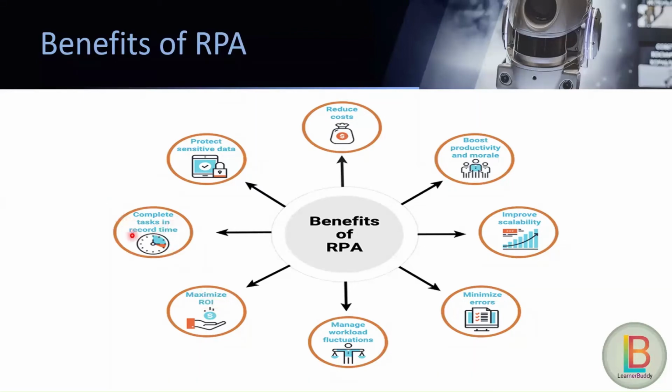Complete tasks in record time. As I mentioned, if a human can take 1 hour for a particular task, that task can be done by a software robot in RPA within 5 to 10 minutes, right? So that task will be delivered within a minimal time.